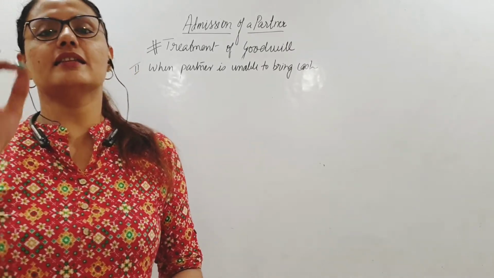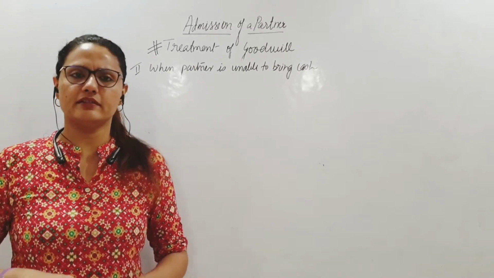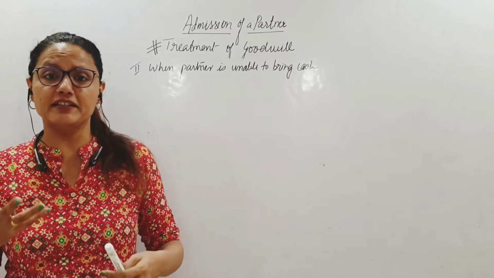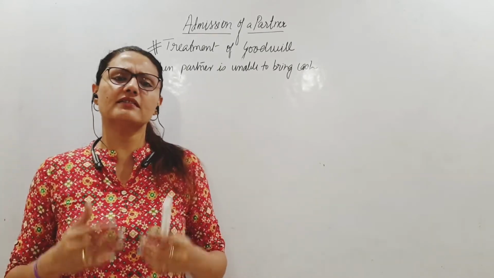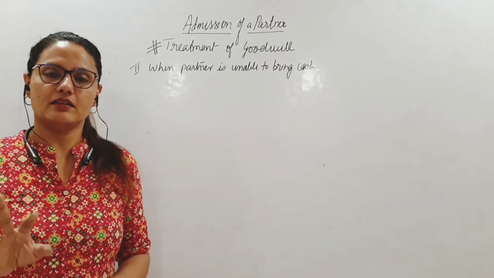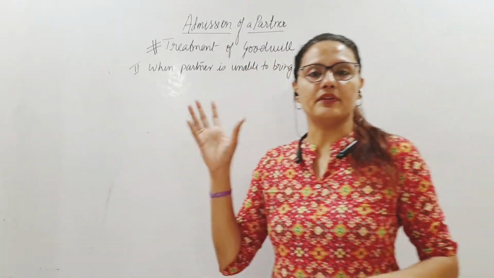Therefore, in this situation, he is supposed to get, right? So his account should be debited. He is supposed to pay me, just like we debit debtors. And the logic is the same. He is supposed to pay me. So debit is the current account. Partners have capital as well as current account. Debit the current account.